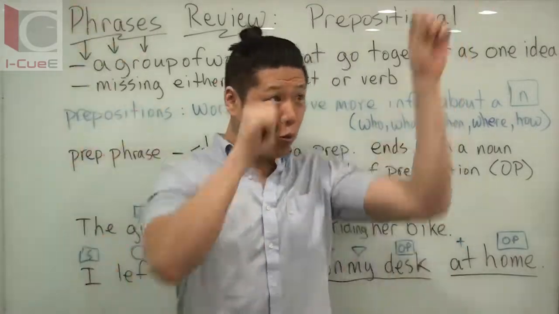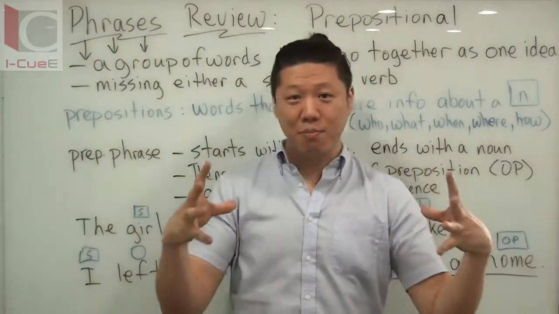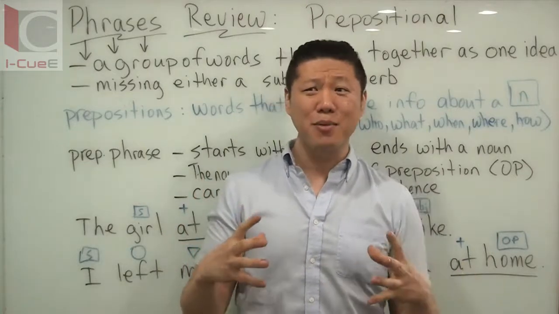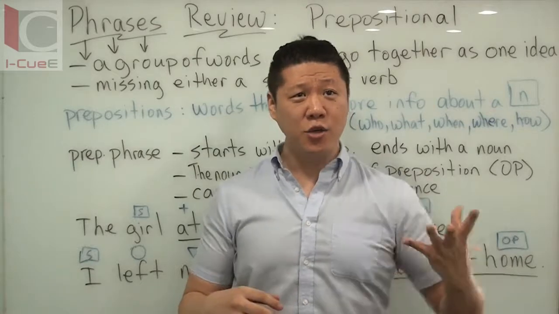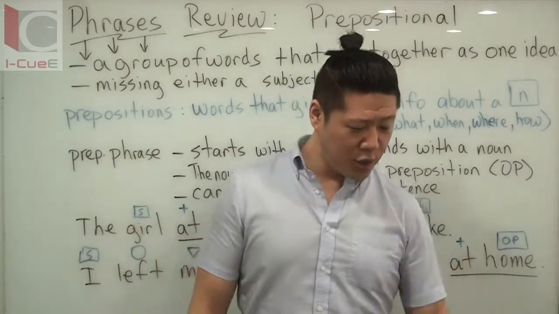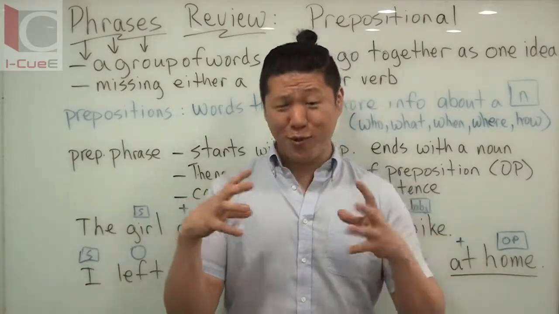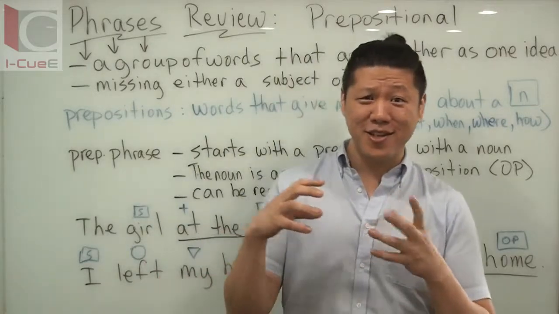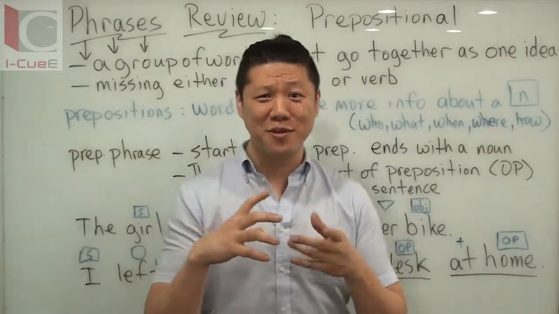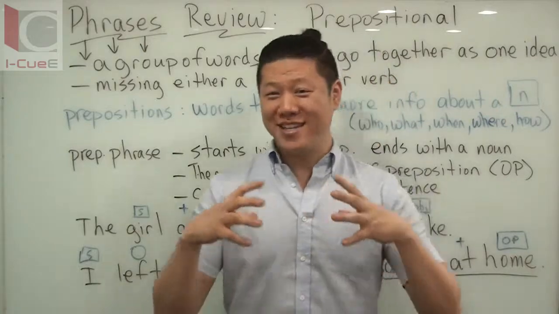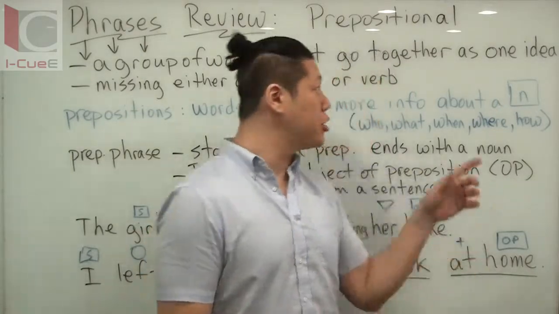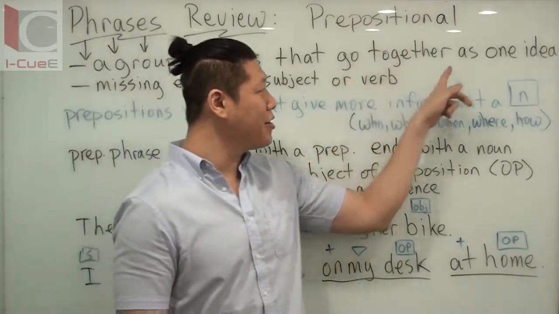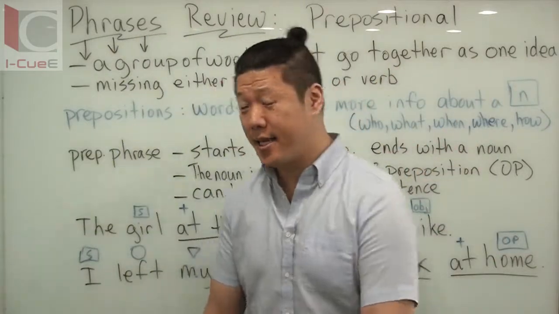You can't just pick random words from everywhere and put them together, because that probably won't make sense, right? If I say something like tuna, cashew, computer, those are groups of words, but they don't go together. There's no such thing as a tuna, cashew, computer yet. They just generally don't go together. The words have to fit. So make sure they're groups of words that go together as one idea.